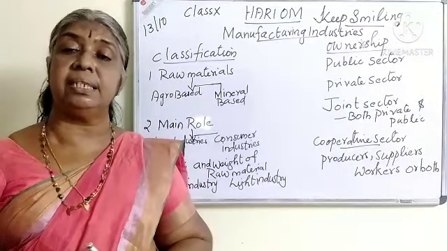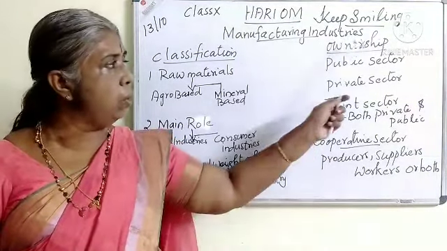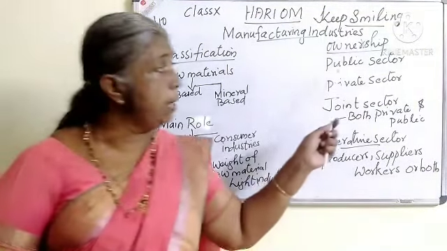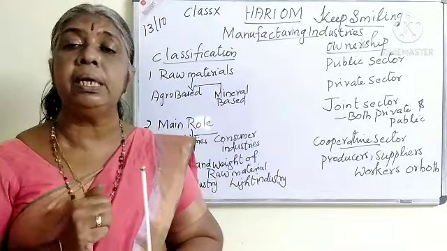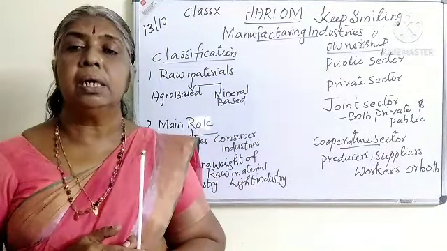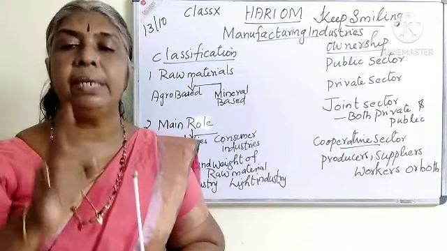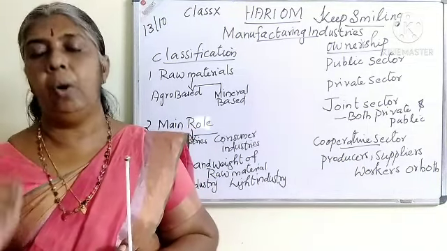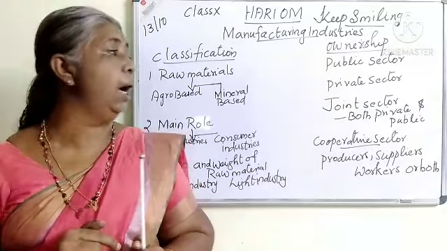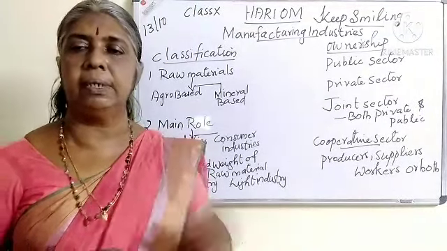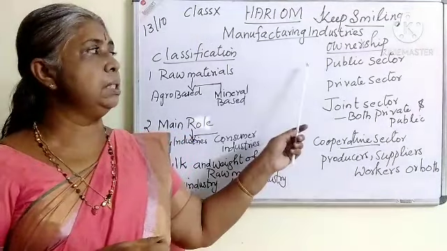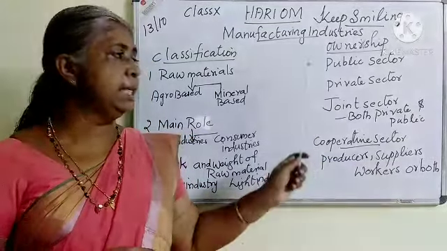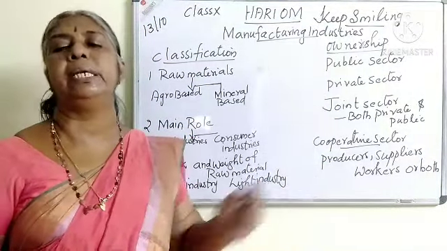Now, the next major classification of the industry is based on ownership. We have already studied this in the sectors of the economy. Come on, tell me, fast. Ganga Manoj? Public sector. Ganga S. Babu? Private sector. Neha Sunil? Cooperative sector. Akshara? Joint sector. I have written it on the board, is it? So, based on ownership, we can classify into public sector, private sector, joint sector and cooperative sector.